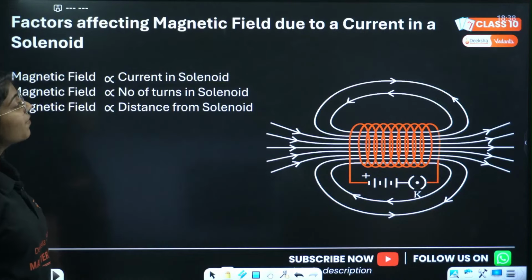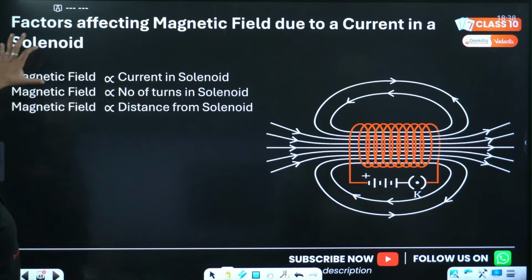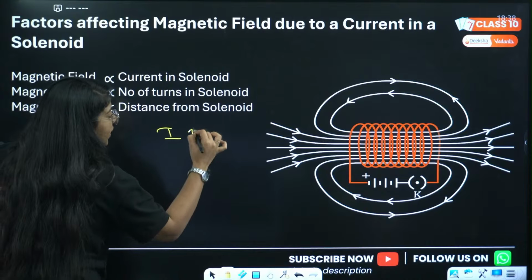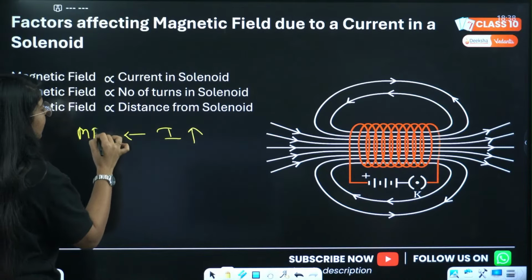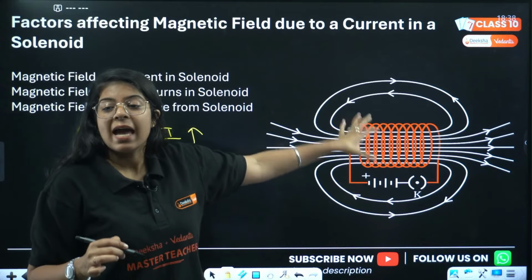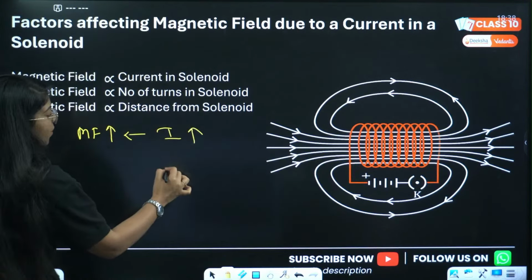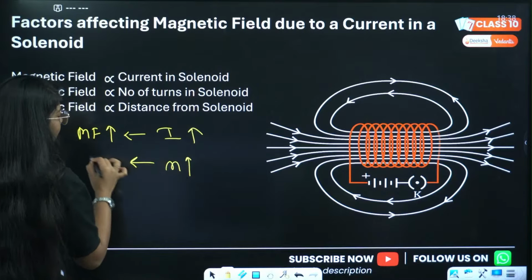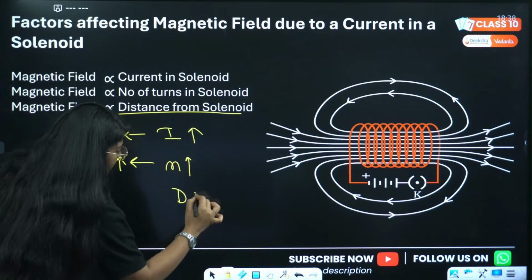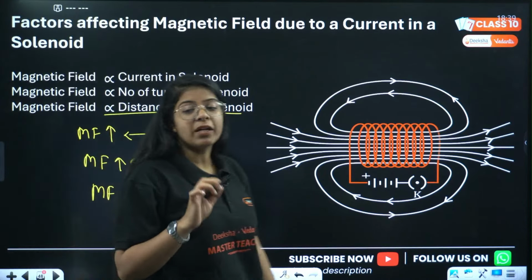Now factors affecting the magnetic field due to a current in a solenoid will be what? देखो, first factor is same. As the current increases, magnetic field increases. ठीक है, in here we will talk about number of turns. As the number of turns increases, the magnetic field increases. ठीक है, and then the distance is same. As distance increases, magnetic field decreases. Done. किसी को भी कोई डाउट है तो बताओ जल्दी जल्दी।